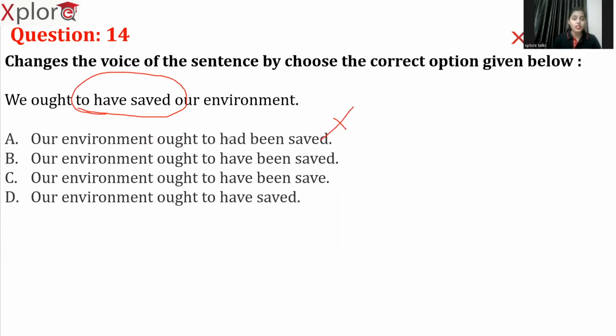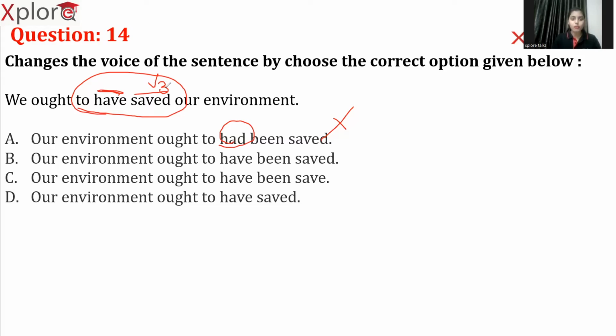As you can see here, we have used have and saved. Saved is in V3 form. So have plus V3 form means present perfect tense. So our sentence is in present perfect tense. However, option A is in past perfect tense. So we have changed the tense. As you can see, we have replaced have with had. So eliminate option A.